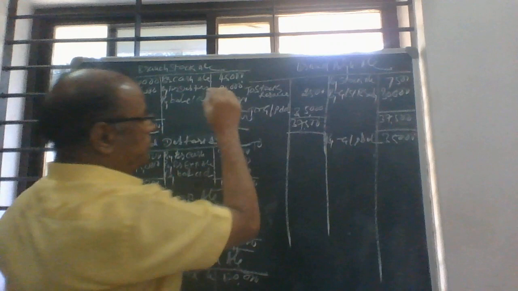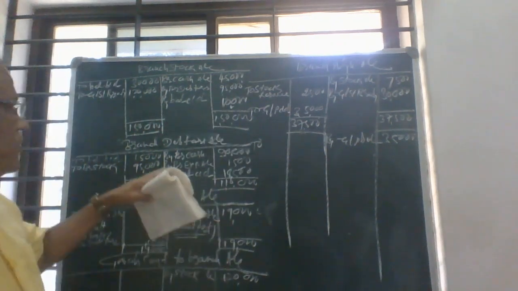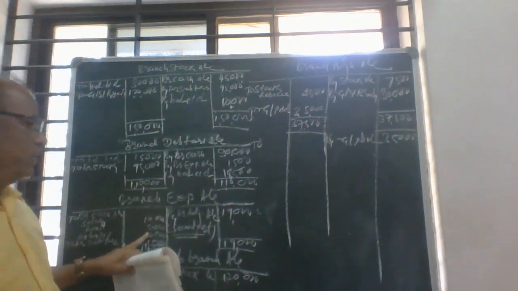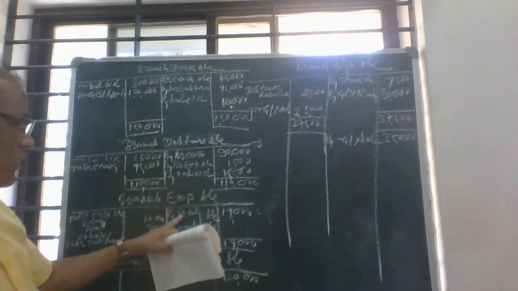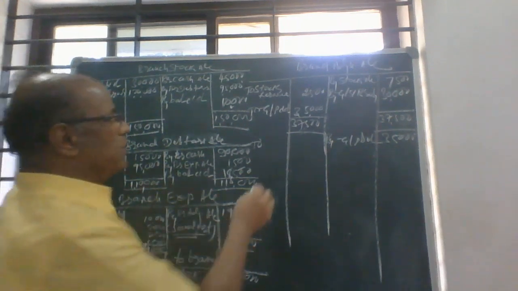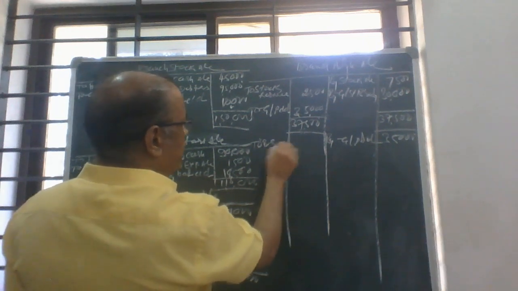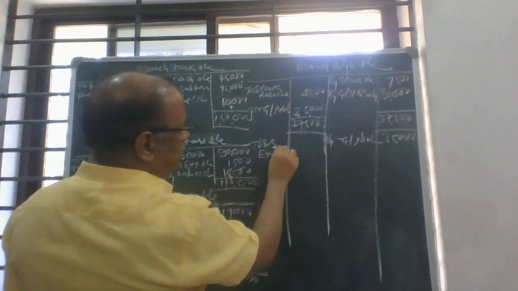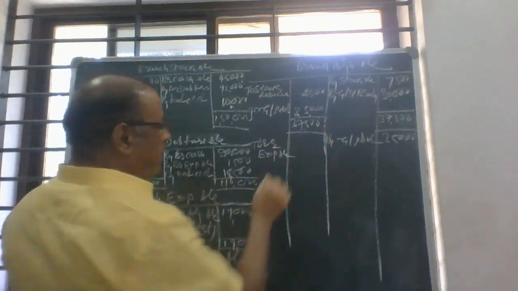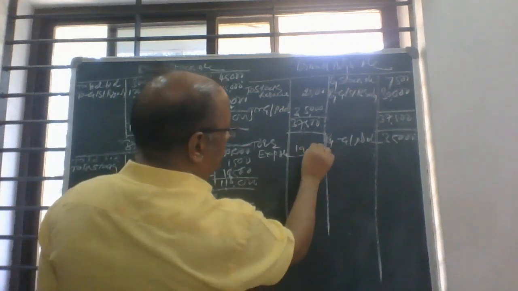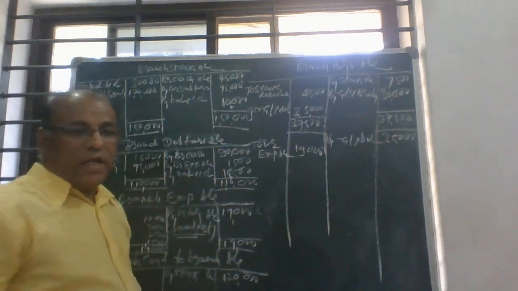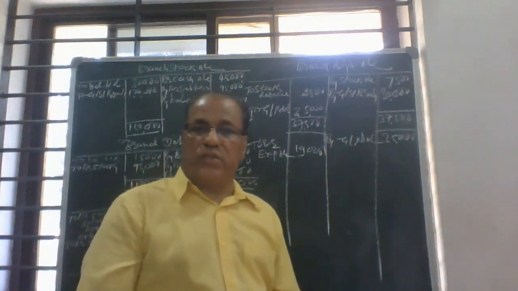Then we have to close the branch expenses account, second part, 19,000. So branch adjustment account debit to branch expenses account, 19,000. Is there any deficit or surplus in stock?